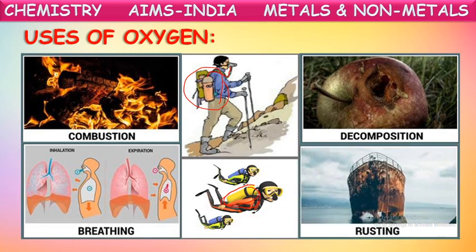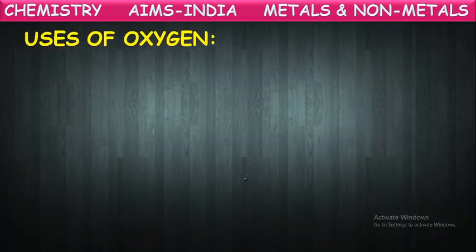And even in rusting of these metals also oxygen is used. Okay, these are some uses of oxygen. Let us see some more here.